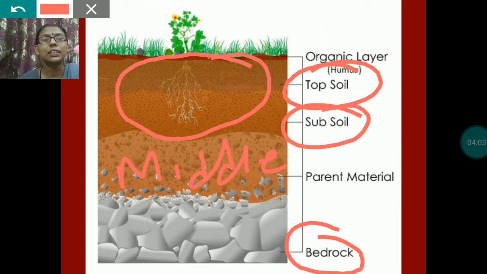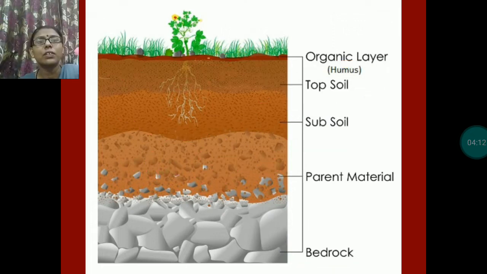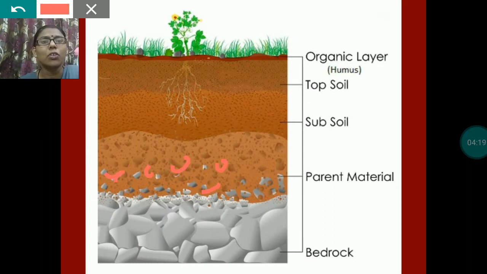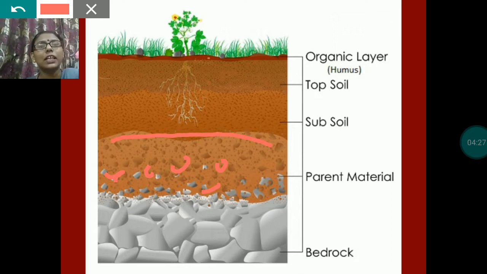It is red in color, and it is made up of sand and pebbles. Pebbles means small rocks. The subsoil does not support the growth of plants.